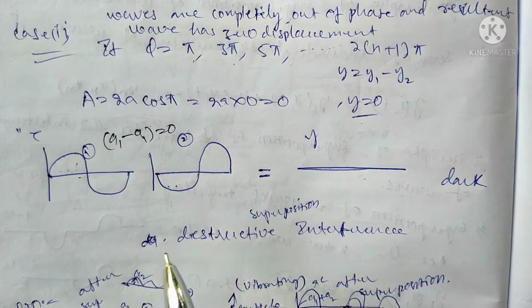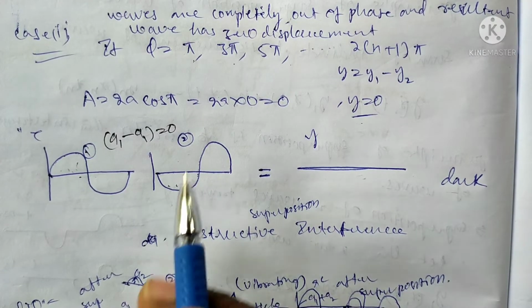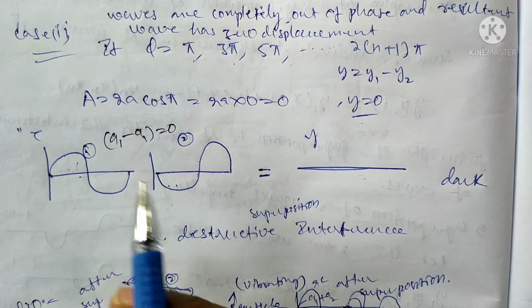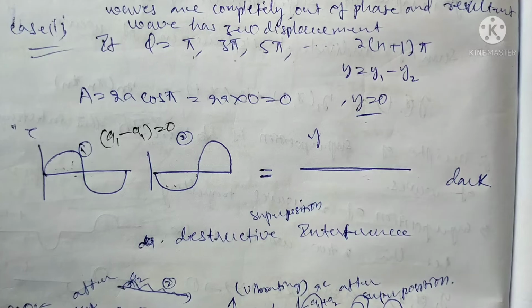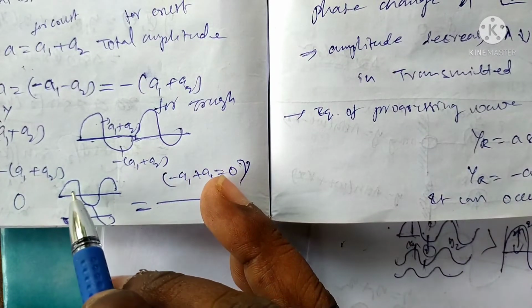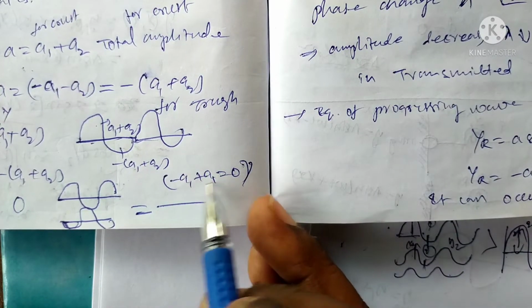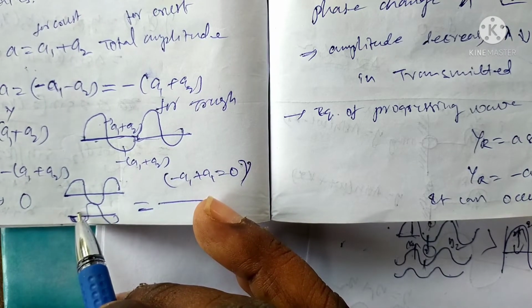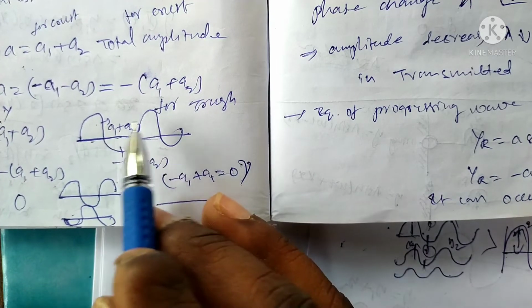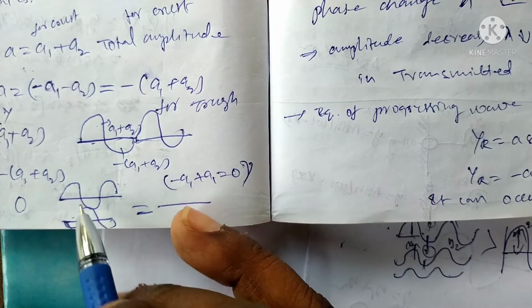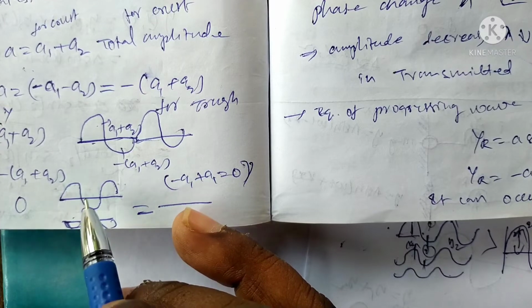These are the two conditions in the superposition of two or more waves. Here the crest and trough give a resultant displacement of 0 when the phase difference is pi. The phase difference from crest to trough is pi. Crest to crest, the same phase, has a phase difference of 0. That is the reason.